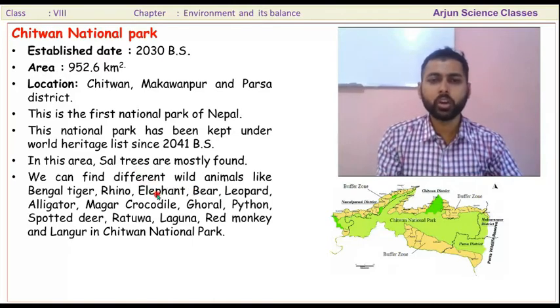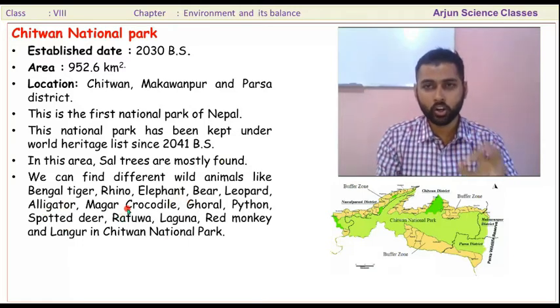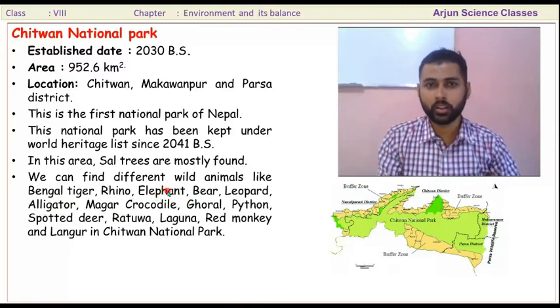We can find different wild animals like Bengal tiger, one-horned rhinoceros, elephant, bear, leopard, alligator, magar crocodile, gharial, coral, python, spotted deer, ratua, red monkey, and langur.